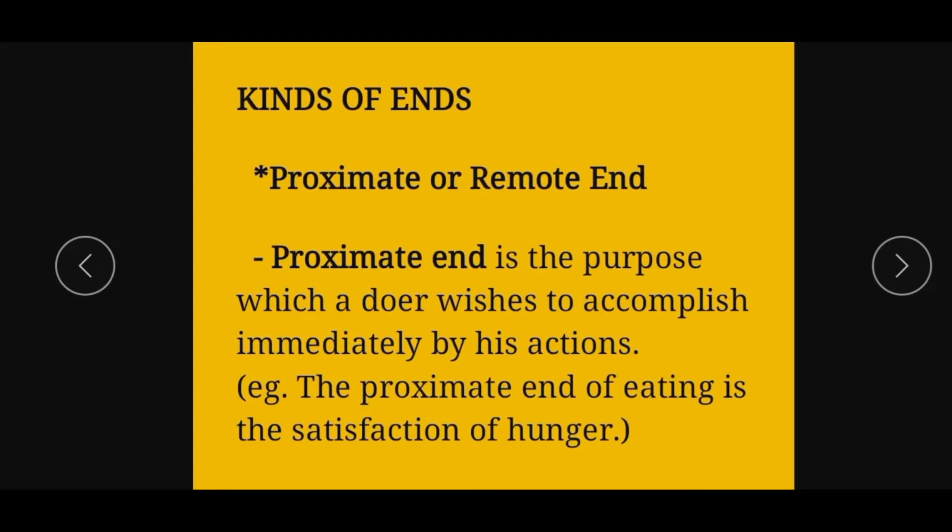Kinds of ends. The end of the doer is either proximate or remote end, or intermediate or ultimate end. Proximate end is the purpose which a doer wishes to accomplish immediately by his action.